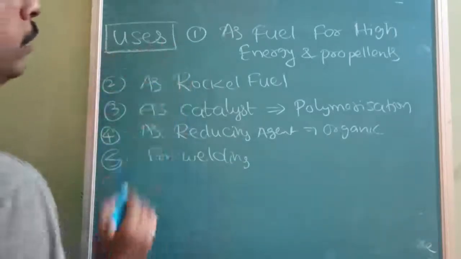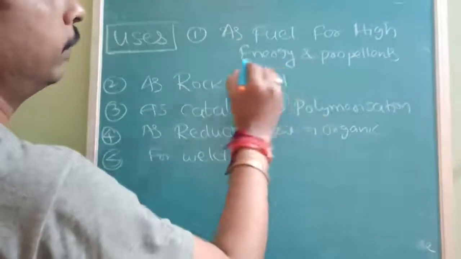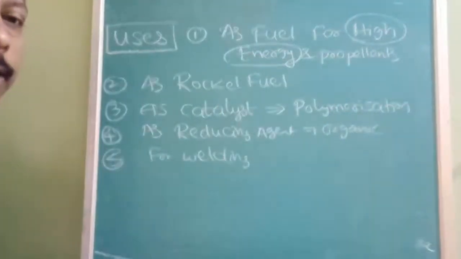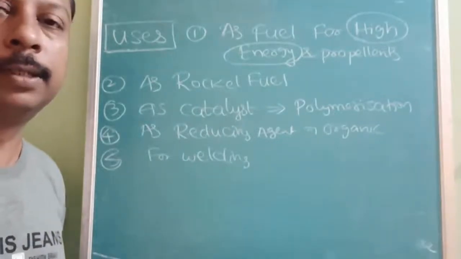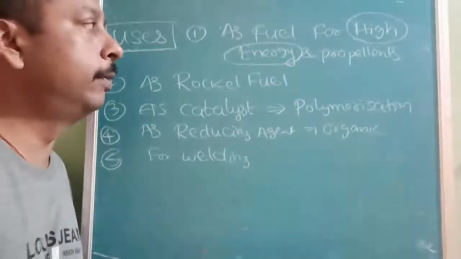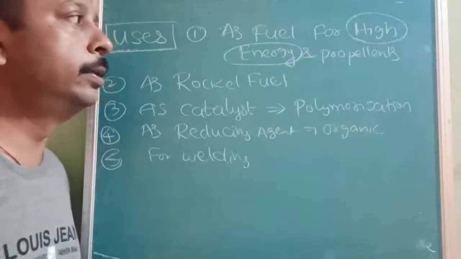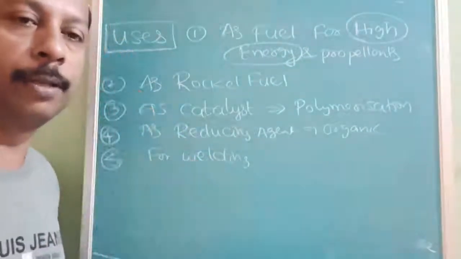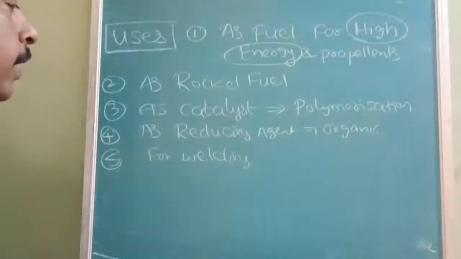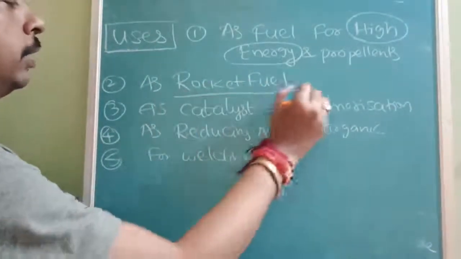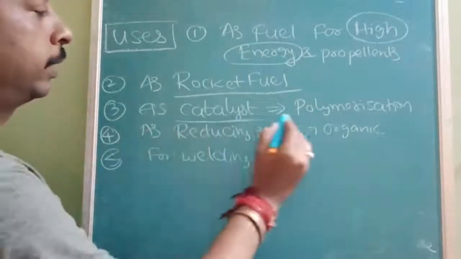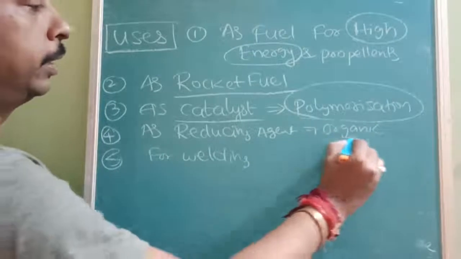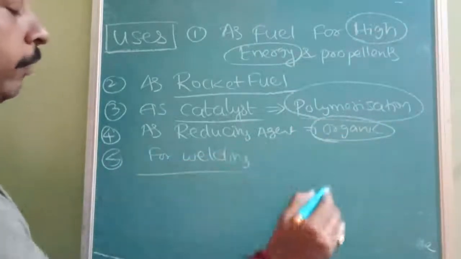Now, uses of diborane. It is used as a fuel for high energy. As I said in the starting, it catches fire, highly inflammable. Once it is inflammable, then definitely it finds use in high energy and propellant. Propellant means aeroplanes; aeroplane engines are called propelling engines. It is also used as a rocket fuel. It is used as a catalyst in polymerization reactions, as a reducing agent in organic reactions, and for welding purposes.